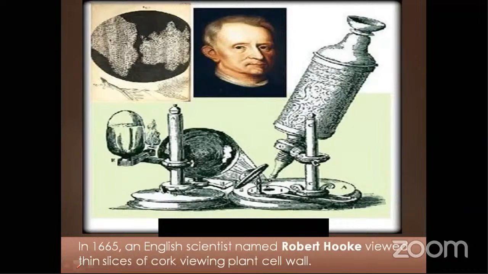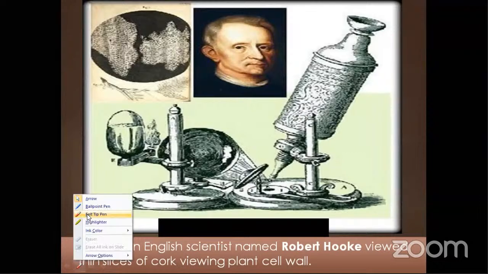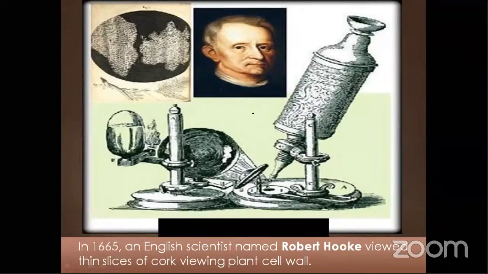He saw thin slices of cork, and this is the apparatus used by Robert Hooke.